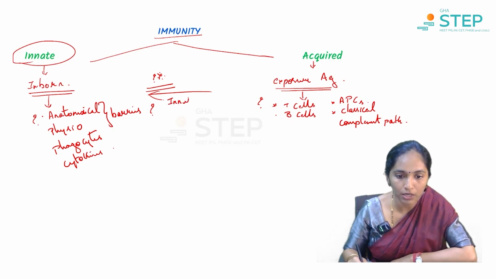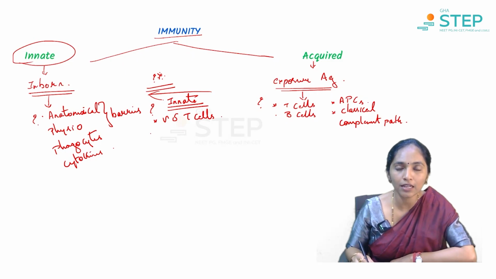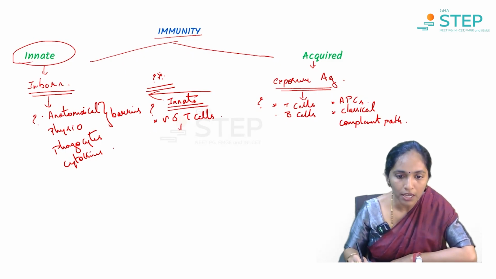Under innate immunity, the T and B cells are, one, the gamma delta T cells. The gamma delta T cells are components of innate immunity, and they are present in gut mucosa. Second, a B cell which is a component of innate immunity is called the B1 cell.